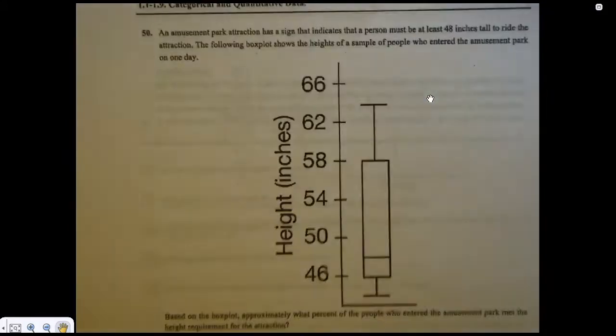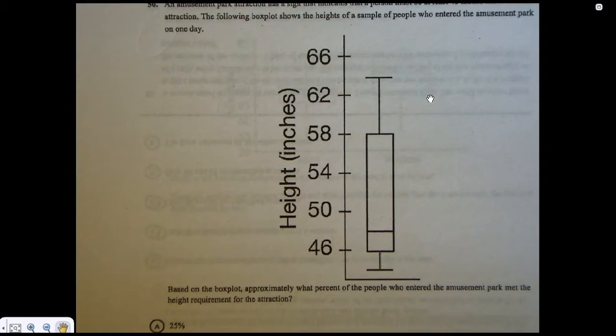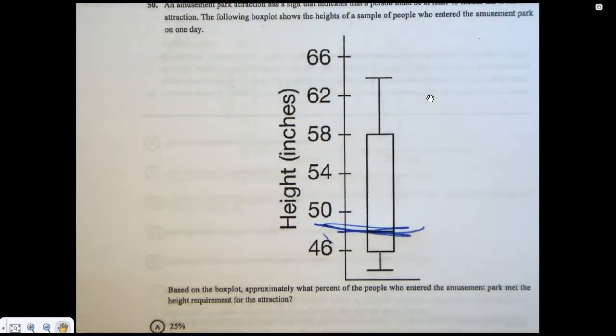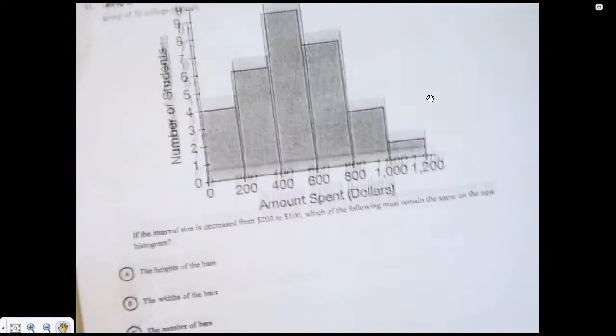For 50, we got a vertical box plot here. So what are we looking at? You've got to be at least 48 inches tall to ride the attraction. 48 is right there. What percent of the people could ride the attraction is approximately 50%. You got 25% there and 25% there. All right. 51.